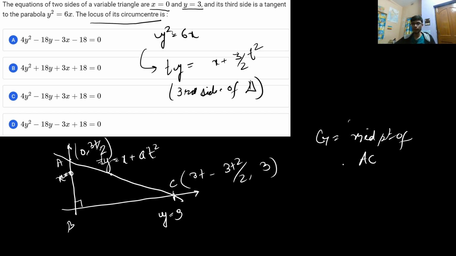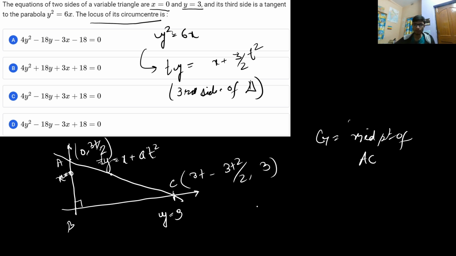Now from the midpoint of ac you will get a relation involving the parameter. Okay, but you can also try this particular problem. Sorry, you have to look for the circumcenter. Okay, the circumcenter.